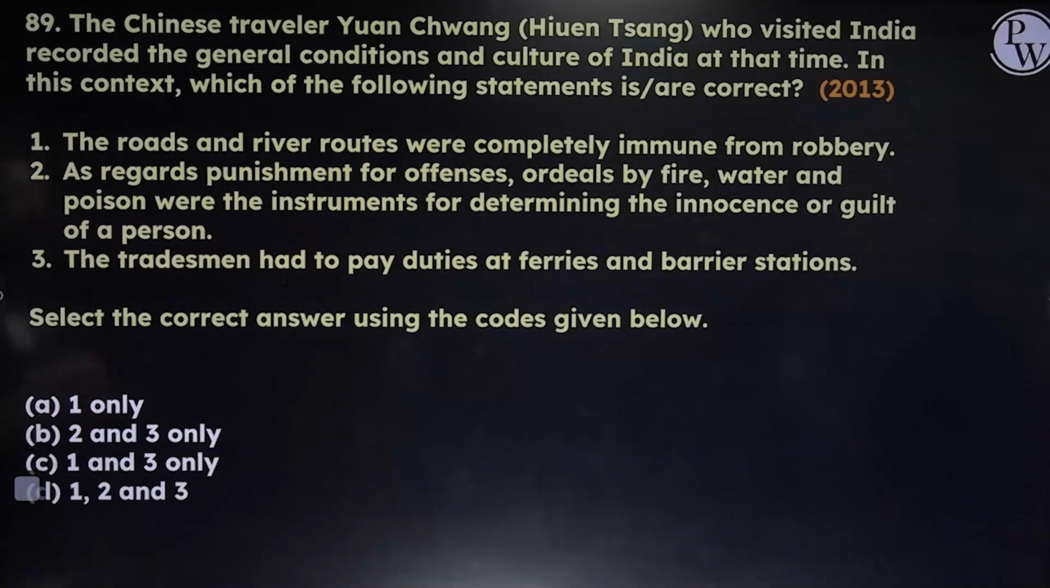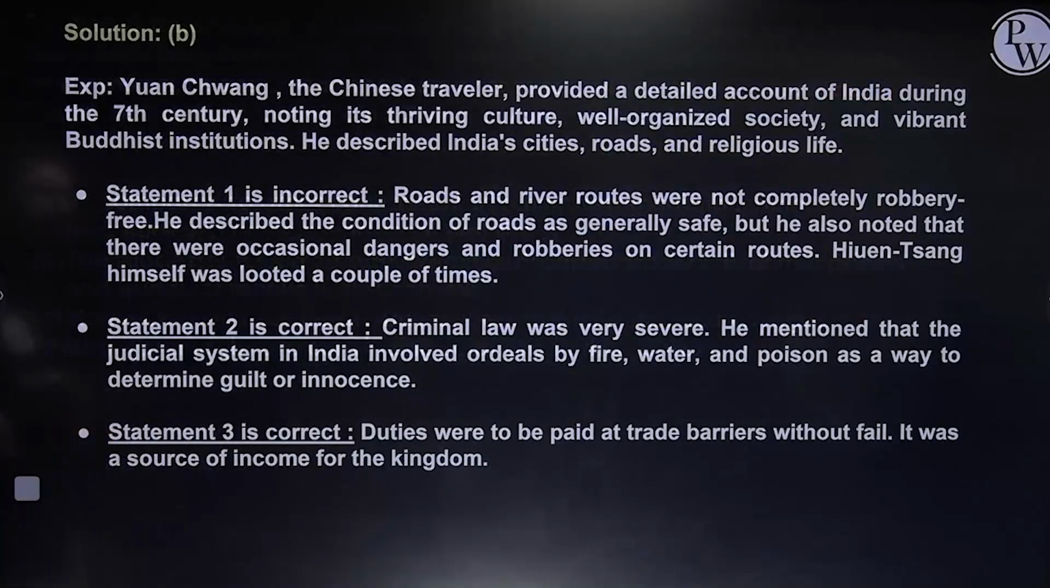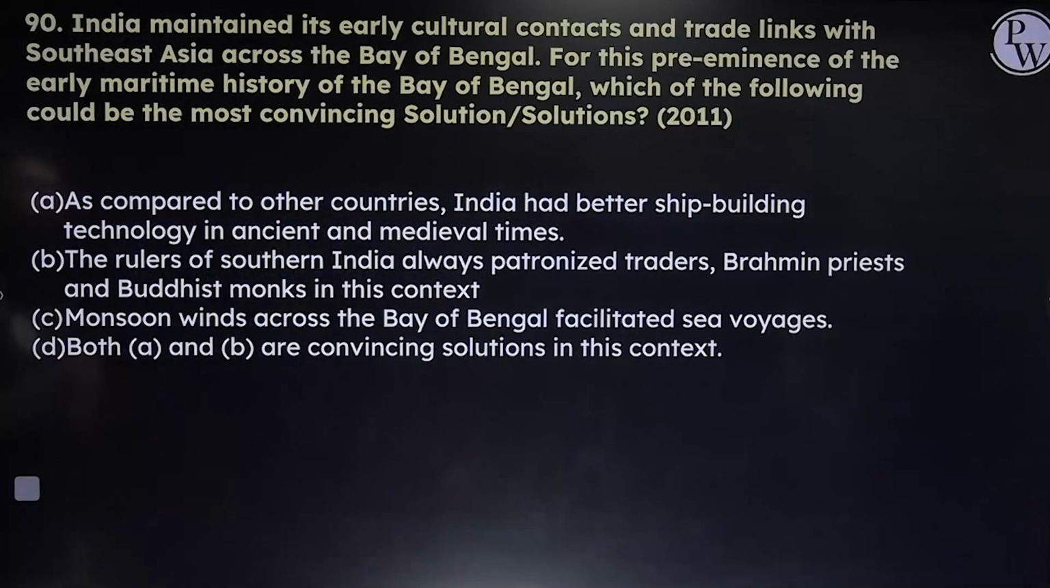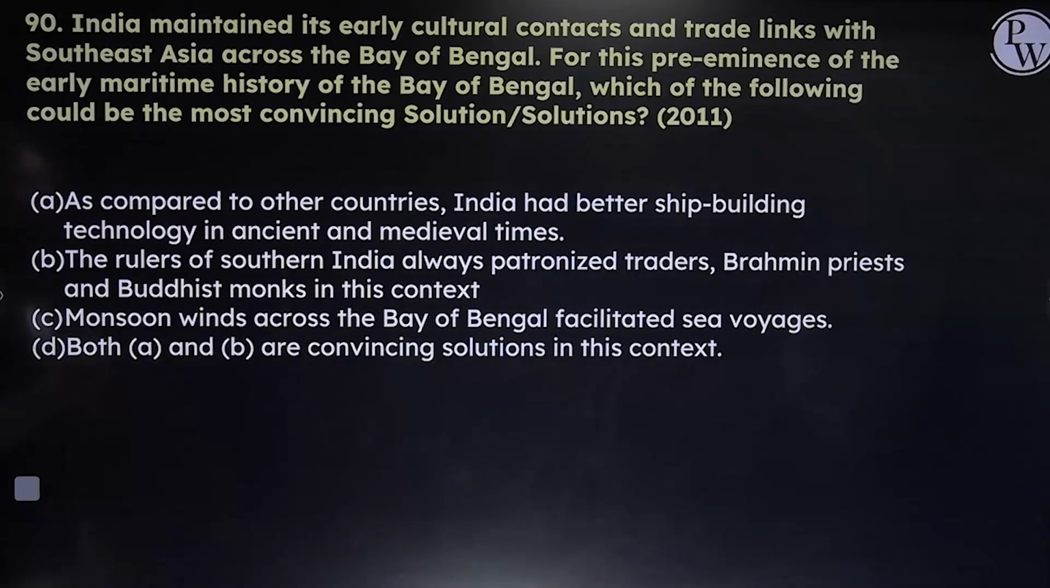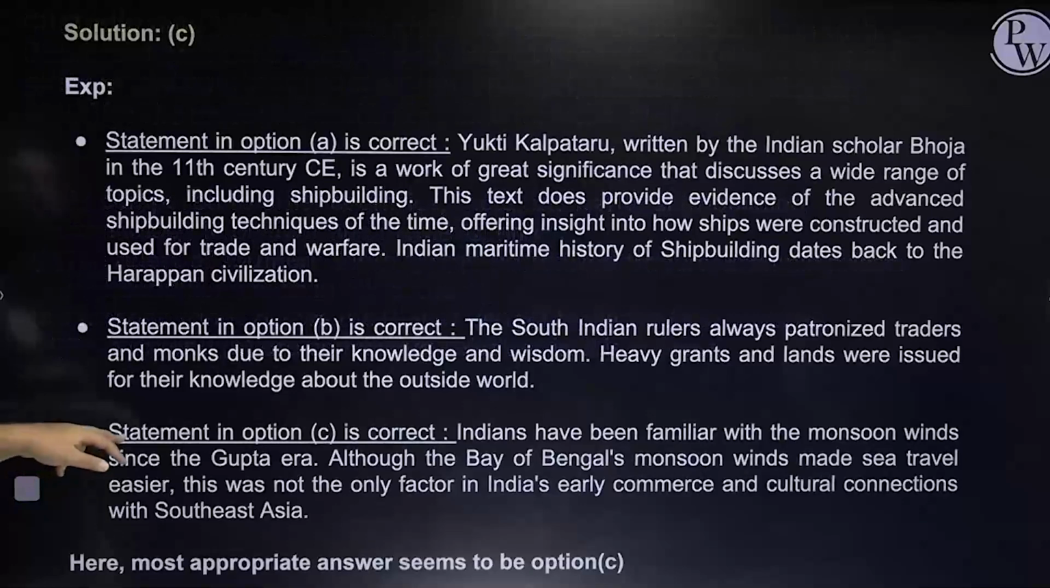As regards punishment for offences, ordeals by fire, water and poison were the instruments for determining innocence or guilt. Yes. Tradesmen had to pay duties at ferries and barrier stations. Correct. Statements 2 and 3 make sense. Next: India maintained its early cultural contacts and trade links with Southeast Asia across the Bay of Bengal. What was the reason for this pre-eminence, and which of the following could be the most convincing explanation? As compared to other countries, India has better shipbuilding? No. Rulers of southern India always patronized traders and Brahman priests? No. Monsoon winds across the Bay of Bengal facilitated coasting. The third statement is absolutely correct.